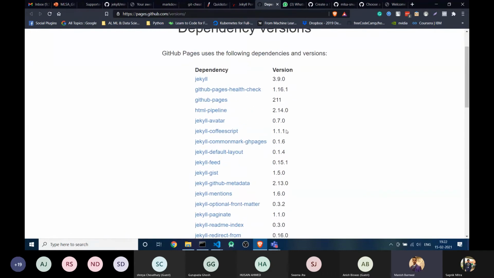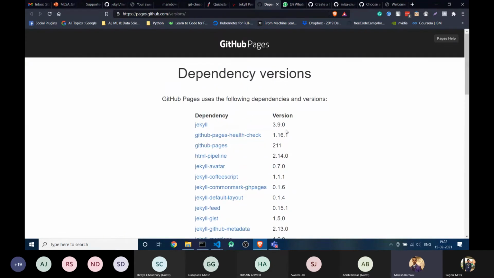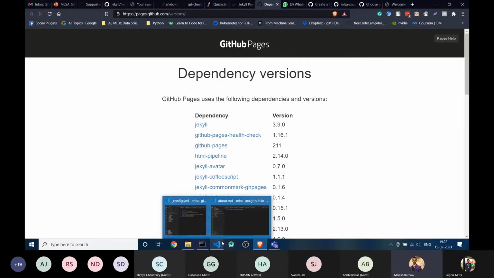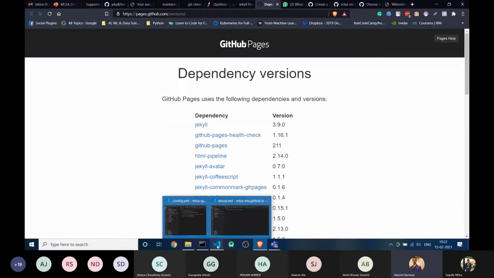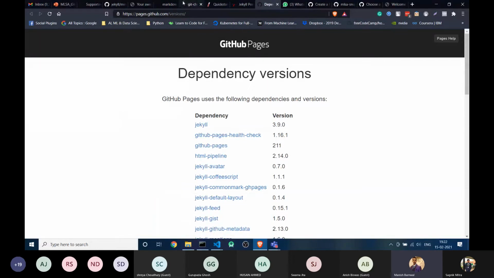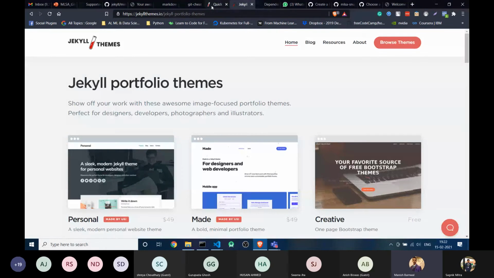There are other dependencies also. This is only if you want to check your website locally before committing, because if you don't download these dependencies on your local PC, you can't check it, and you need to commit multiple times to check your website. All right. So for that, let me create a branch again.